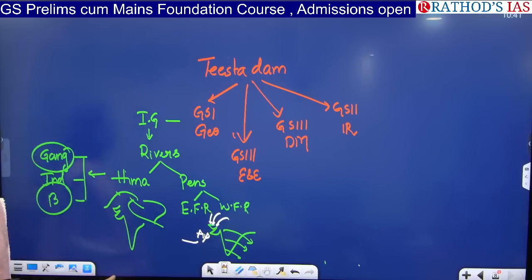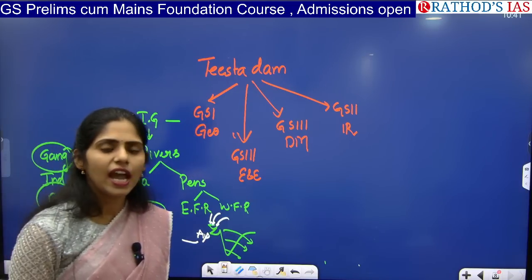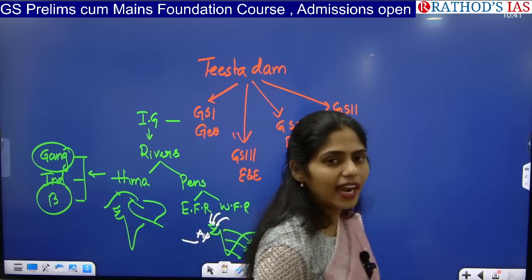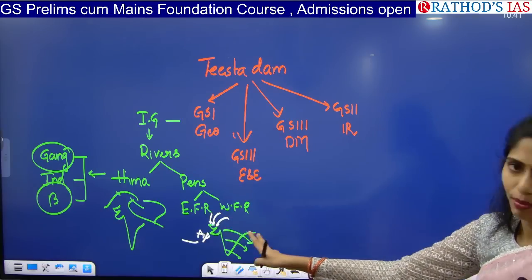Okay, so from rivers point of view, we will be studying about what is this Teesta river, where it had been originated, and in which states it is flowing, and you have to see which dams are constructed on this. So all these things are from your geography point of view.